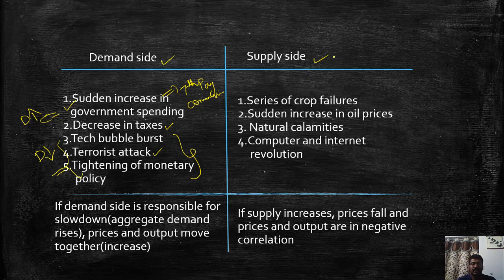And what the supply side causes can be, as we have already discussed, are crop failures. The second one is the sudden increase in oil prices, which can also lead to supply side shocks. The third is natural calamities like earthquakes and tsunamis. So all these conditions lead to supply side shocks, and when this happens, fiscal policies can be used effectively to stimulate growth or to cool down the economy from too rapid expansion. So this is the importance of the fiscal policy.